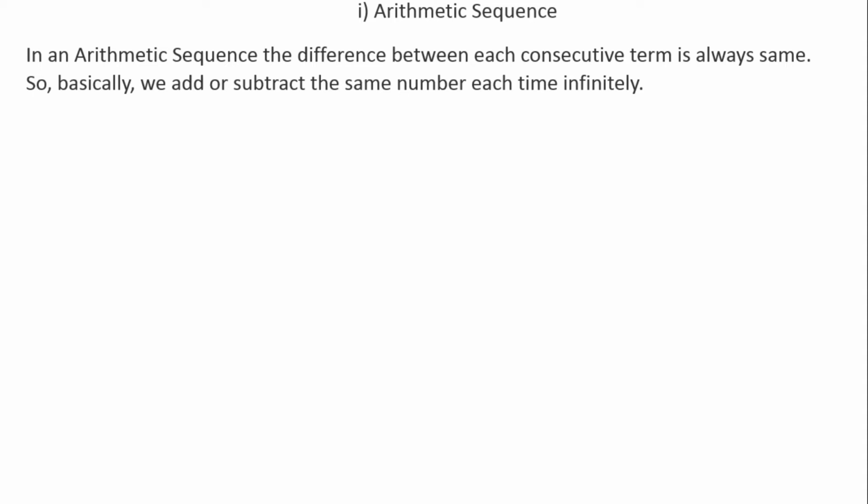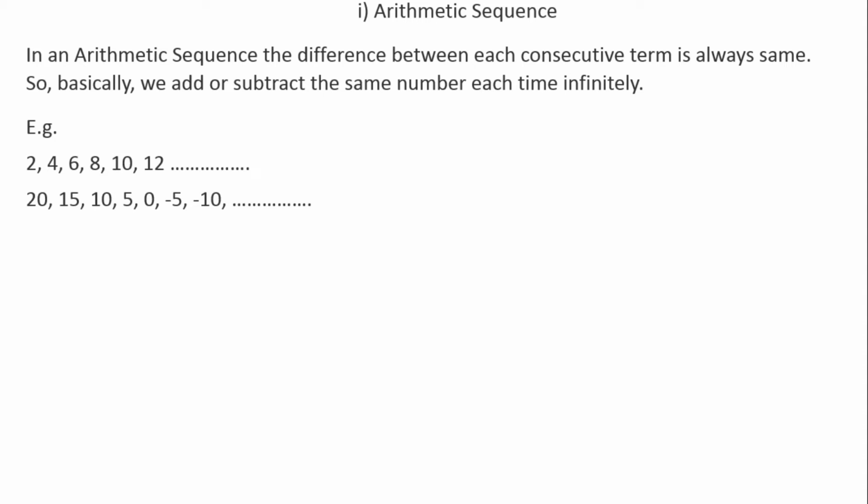So basically we add or subtract the same number each time. For example, 2, 4, 6, 8, 10, 12. You can see the difference is 2. So the next numbers will be 14, 16, 18, 20 and so on.